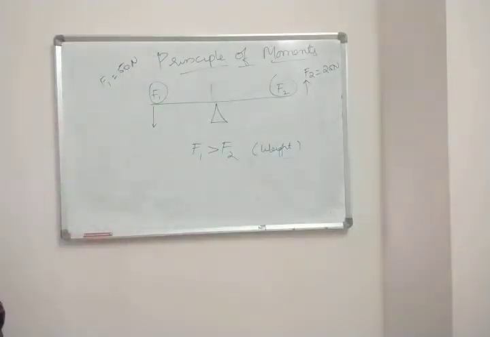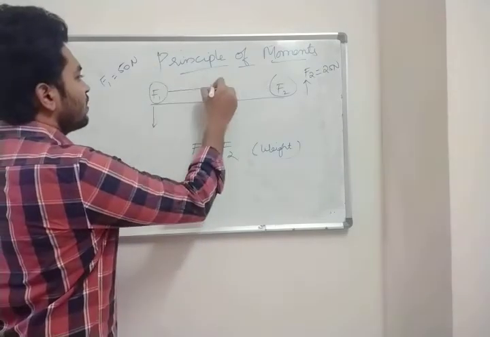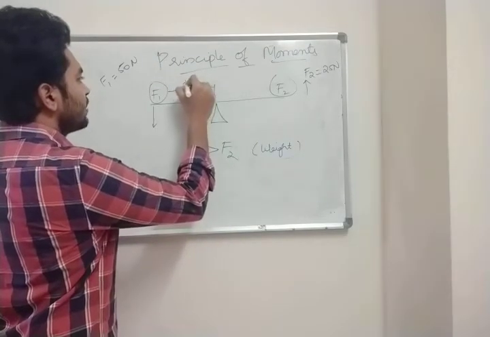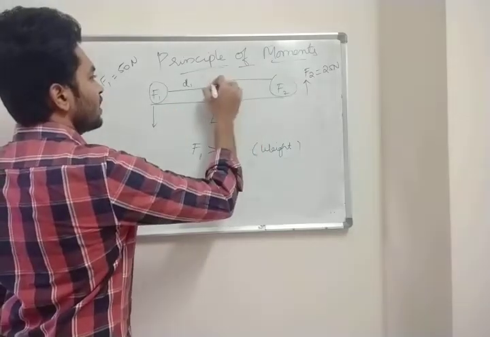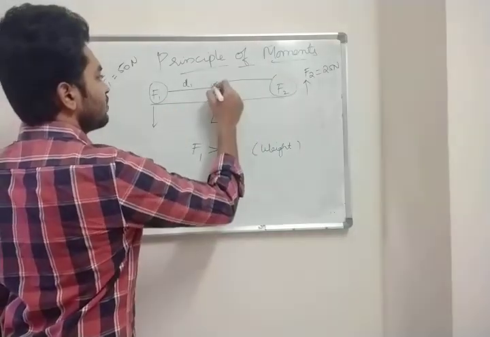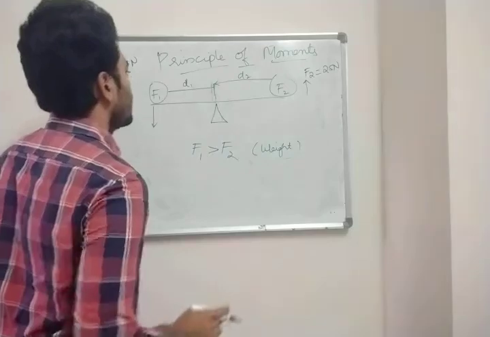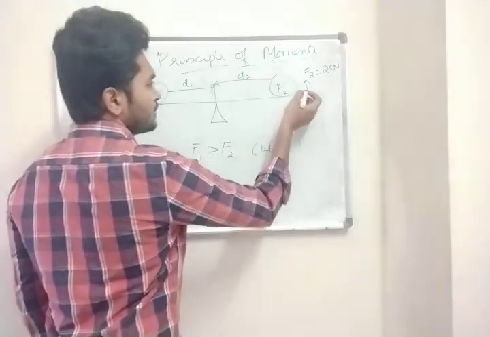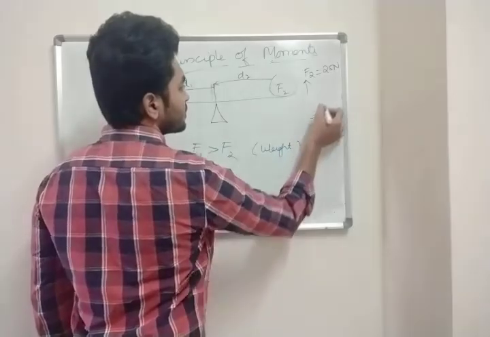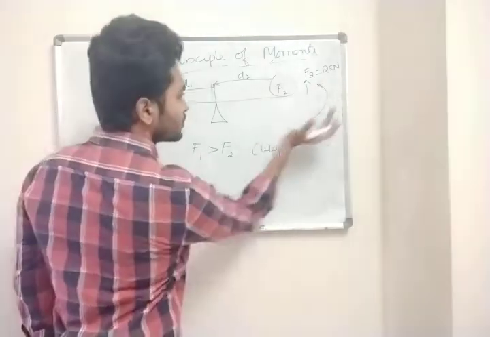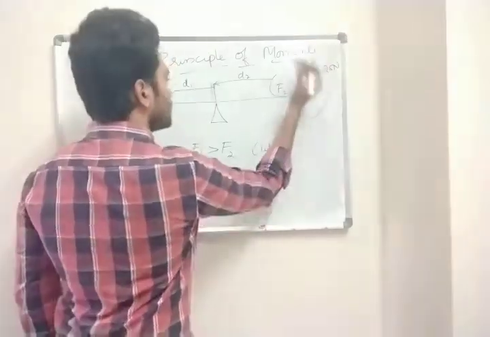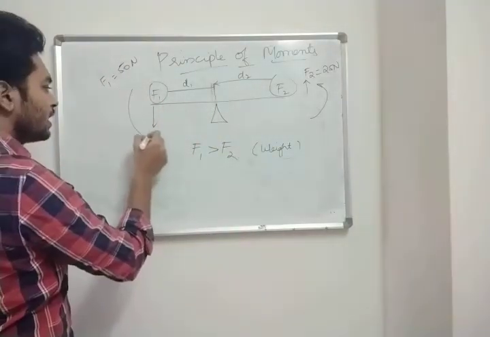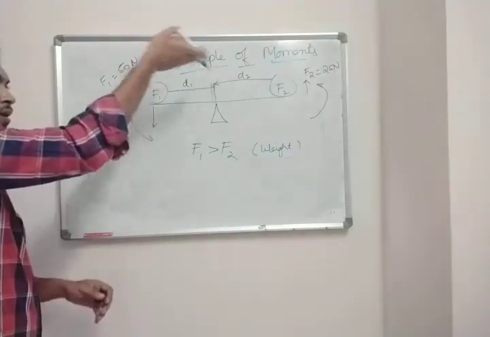Now what is happening here is the distance from F1 to this fulcrum is D1 and the distance from F2 to the fulcrum is D2. Now this force is rotating like this. This force is coming down like this.